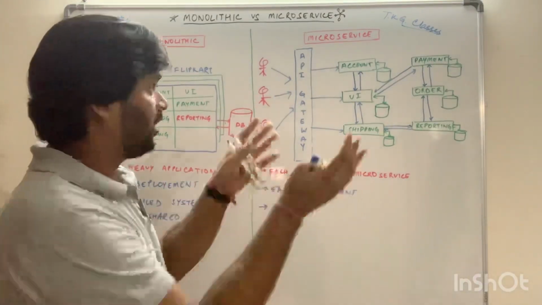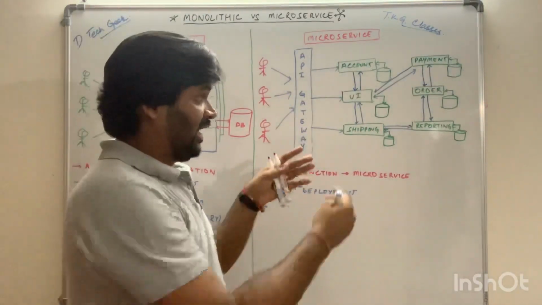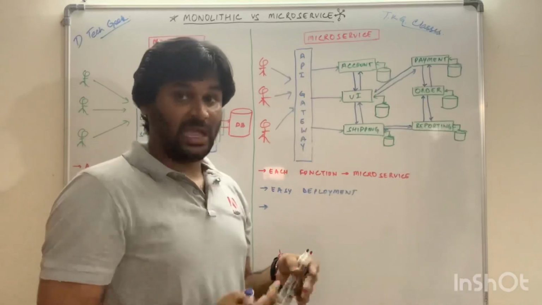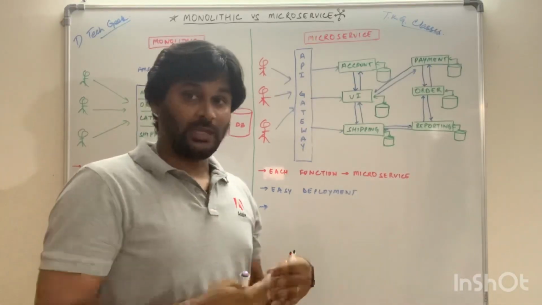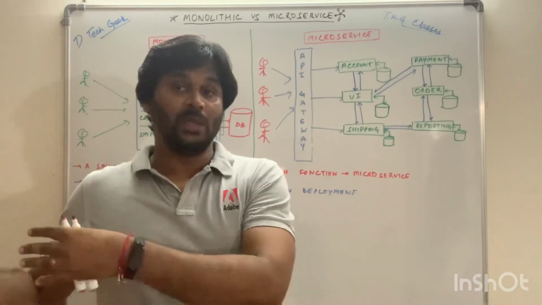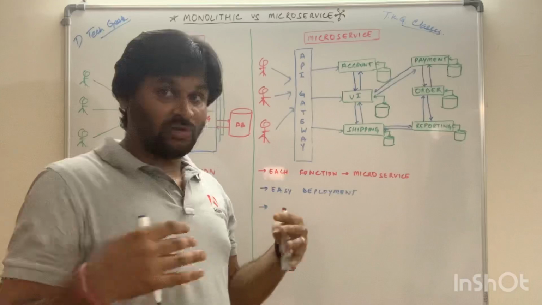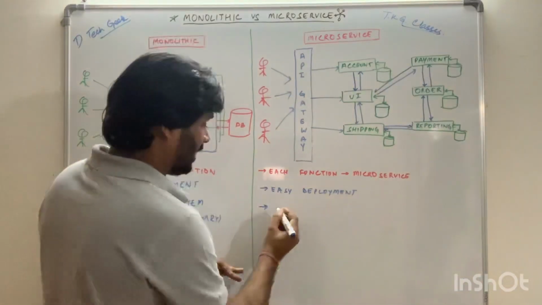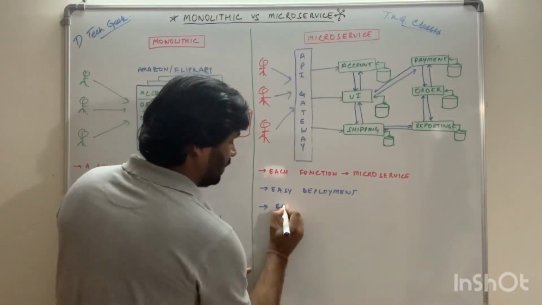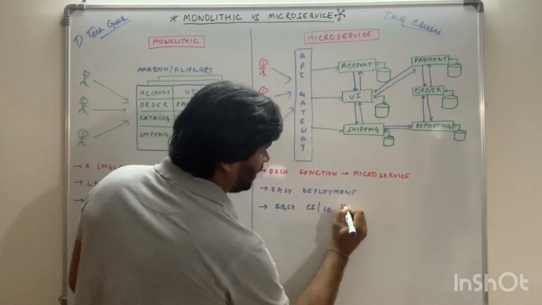So this is not the same case in terms of microservice. And obviously in terms of each microservice, we have JUnit test cases, then E2E test cases, then integration test cases, then we have load testing in place so that each of these microservices is working correctly. So we can say we have an easy CI/CD in place.